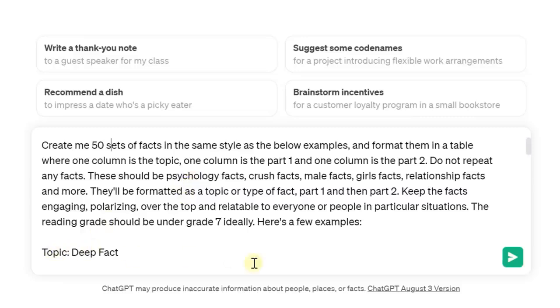I'm giving it a bunch of examples below this, and I'm also asking it to format it in a way that we can copy and paste this into our next tool, so it becomes really, really easy. It's going to give you a table with that breakdown step by step. I also asked it to adjust with a couple different fact types, so psychology, crush, relationship, boy, girl, and so on. That way we're going to get a really nice variety. I also made it very specifically focus on stuff that's very relatable, so that it's highly shareable and highly engagement driven.